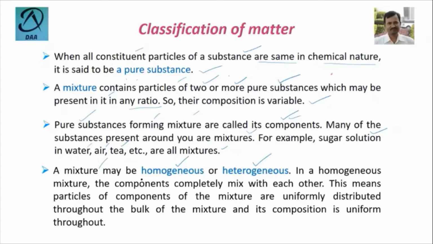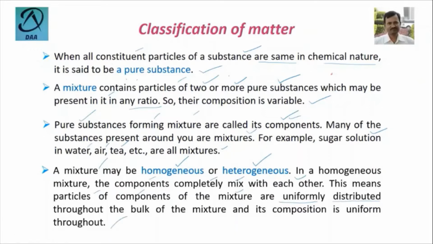In a homogeneous mixture, the components completely mix with each other. For example, the sugar solution. This means the particles of components in a mixture are uniformly distributed. These two words we have to remember: throughout the bulk of the mixture, and its composition is uniform throughout.